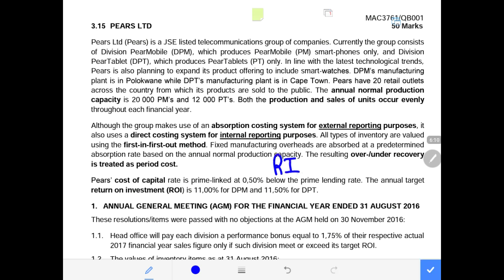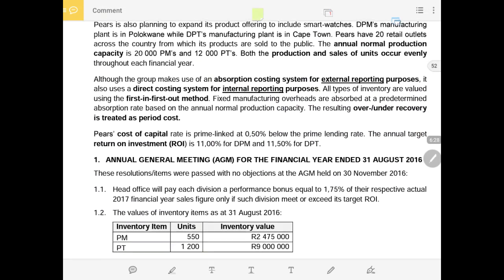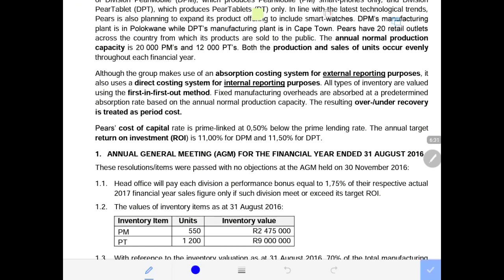When we're calculating our residual income, remember we say controllable profit minus the cost of capital charged. And the cost of capital charged is the controllable investment multiplied by the cost of capital. So we'll deal with that if they do give us all of that. The returns on investment can be used when we're calculating our EOQ.